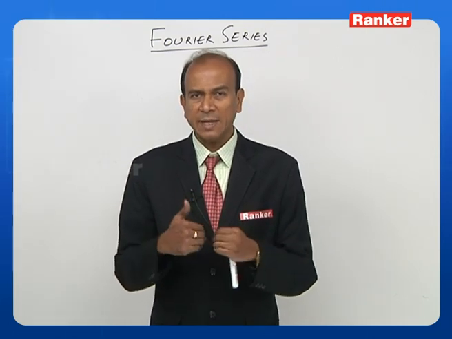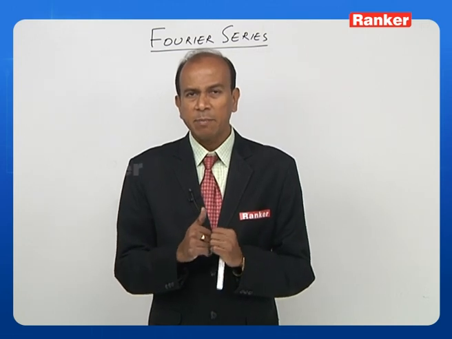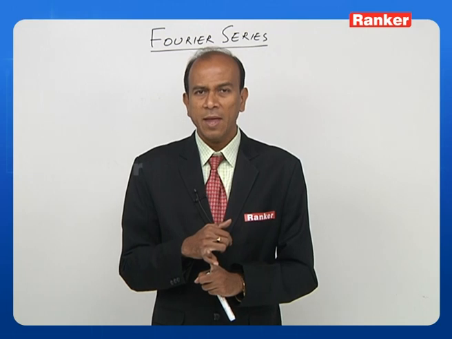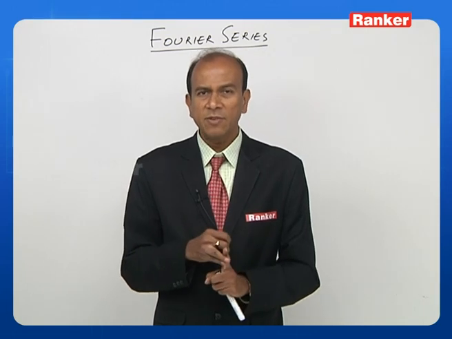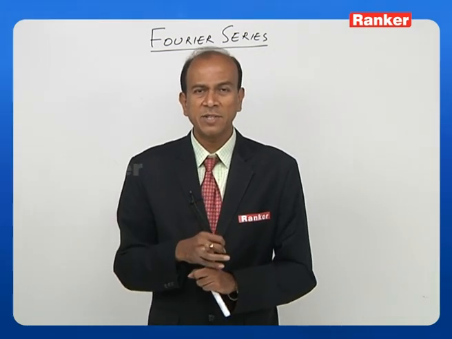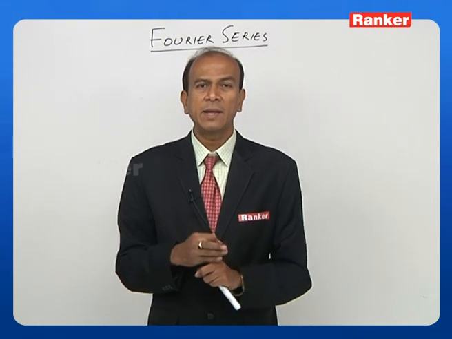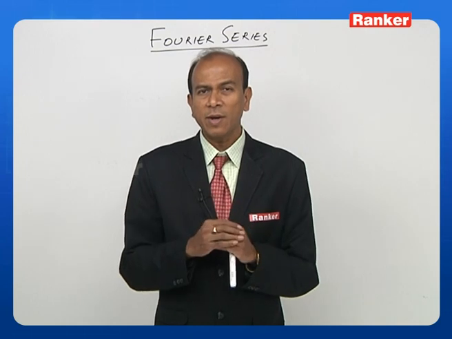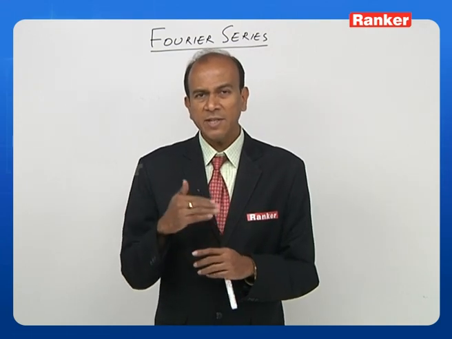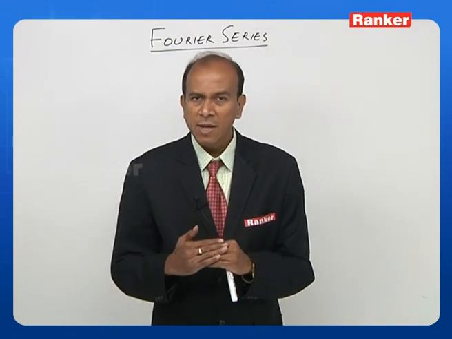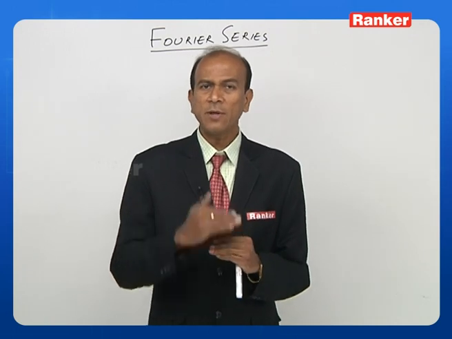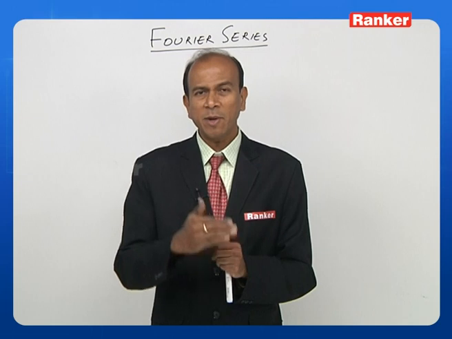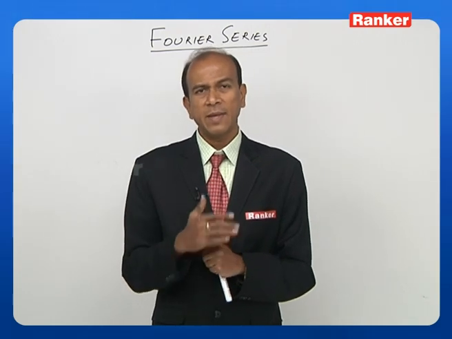When you come to the second option, it is perfectly correct because a0 is there, that is the average value. Then you have an, which is the coefficient of the cosine term, that is mentioned clearly, and then bn is mentioned as the coefficient of the sine term. The other thing which you have to look at here is the summation. The summation is again correct. It is from n is equal to 1 to infinity. So it is perfect. When you look at C and D, they are automatically eliminated because already we have chosen the correct answer, which is B.